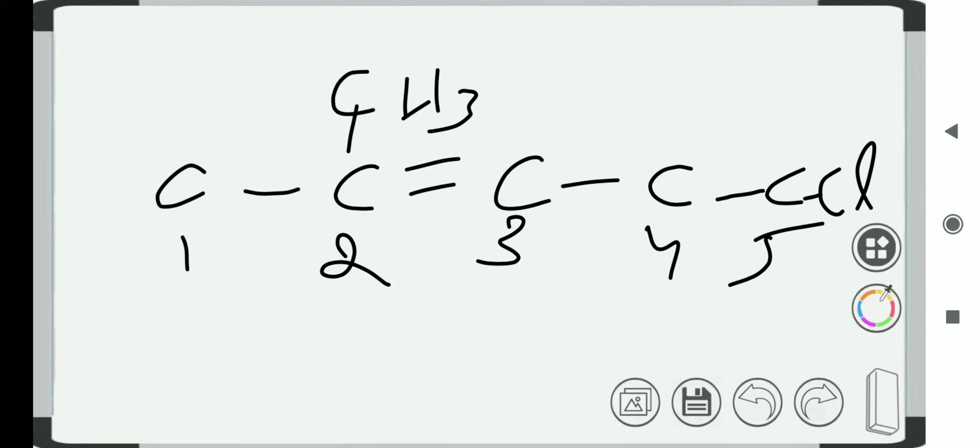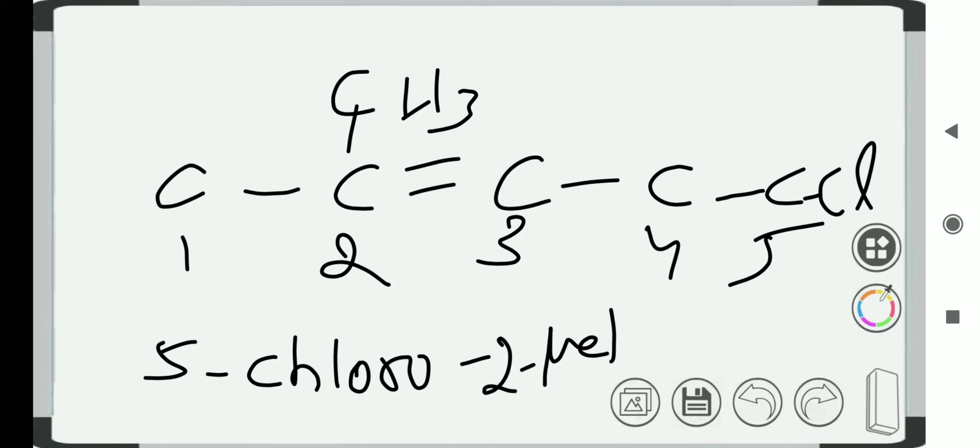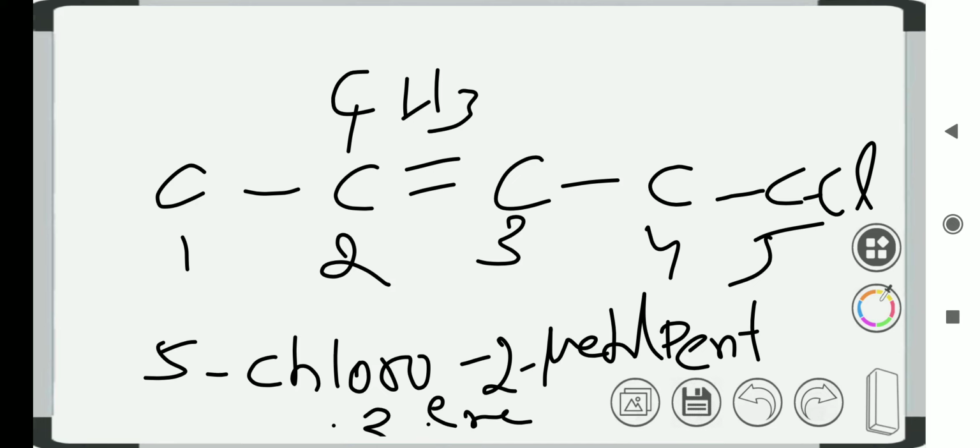Now the name is 5-chloro-2-methylpent, with the position of the unsaturation being the second, that is 2-ene.